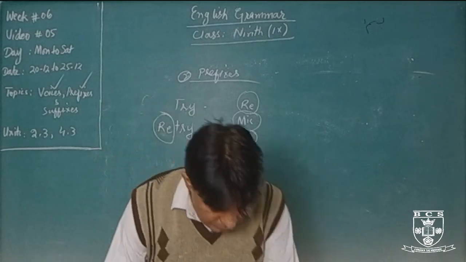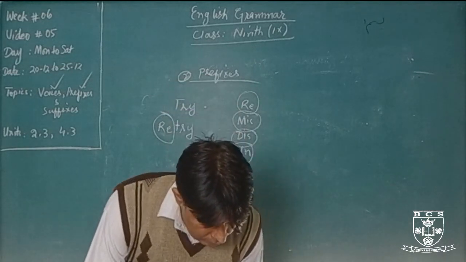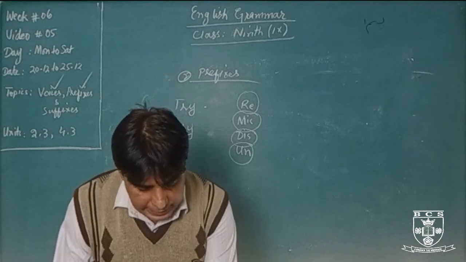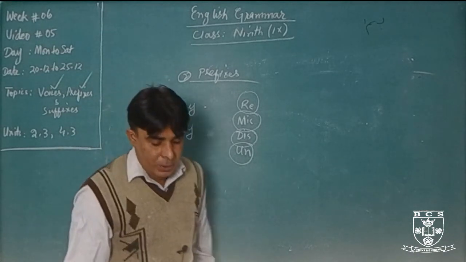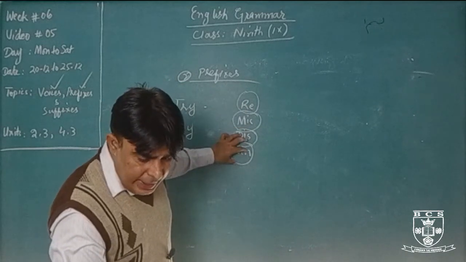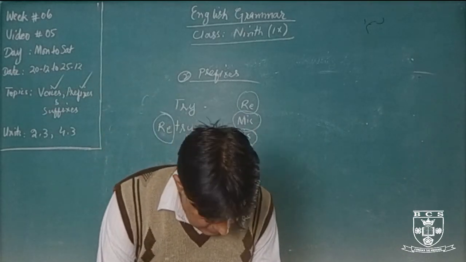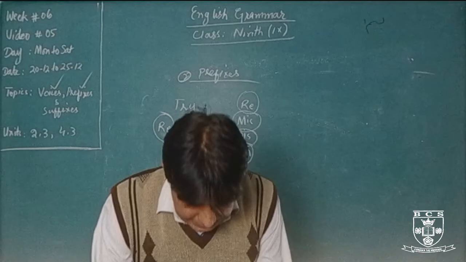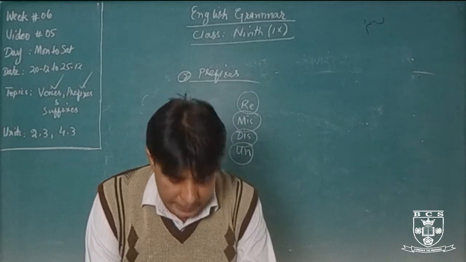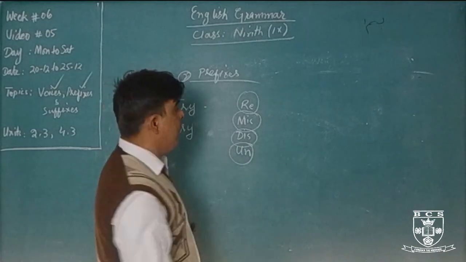If you look at page number 92, you will understand this, and you have to solve exercise number 4, A and B. You have to use these prefixes: re, mis, dis, and un. Six sentences are given in exercise number 4A, and 5 sentences are given in exercise number 4B. In exercise number 4C, 5 sentences are given. You have to solve the exercise.